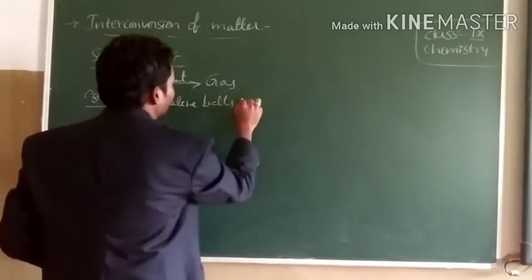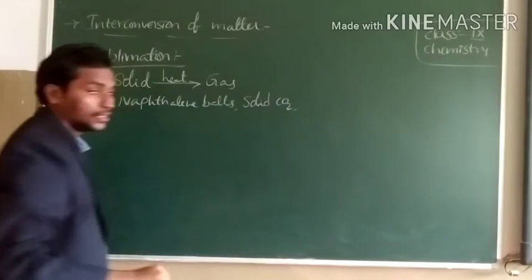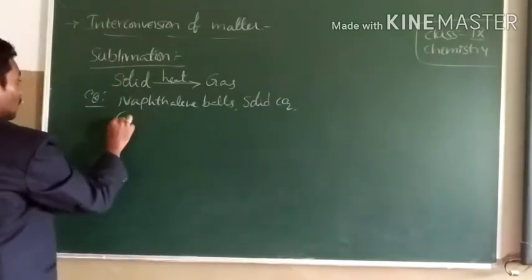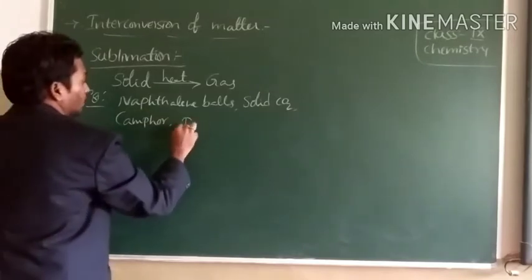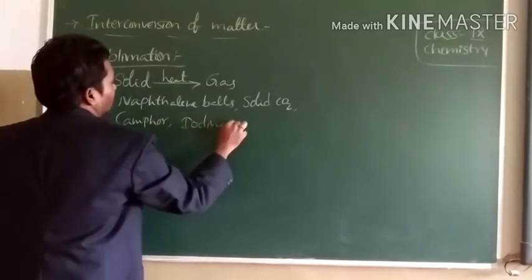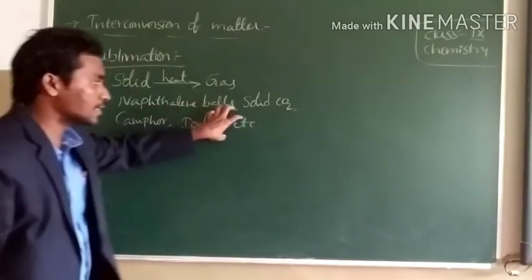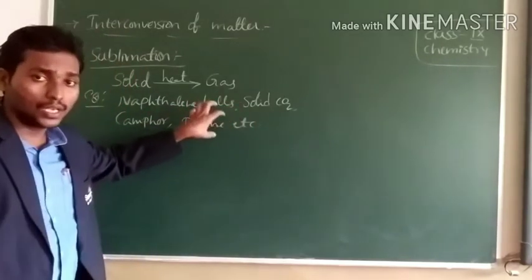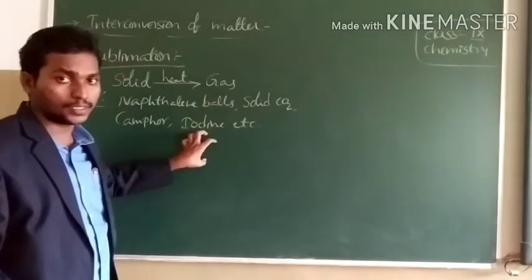Next, solid carbon dioxide. Next, camphor, iodine, etc. These are some of the examples of sublimating agents. Sublimating agents means the solids which show sublimation.